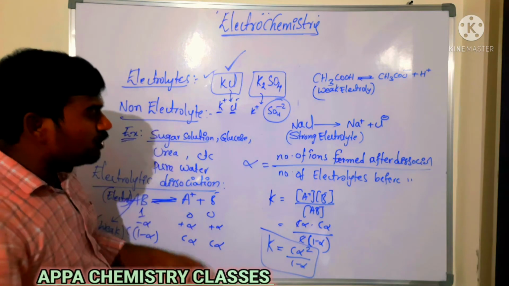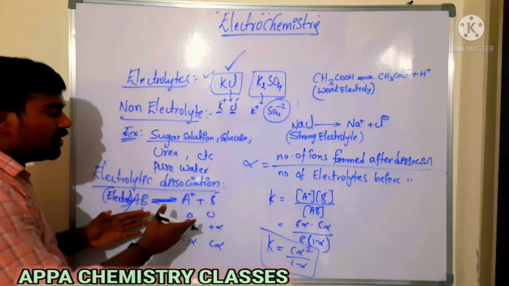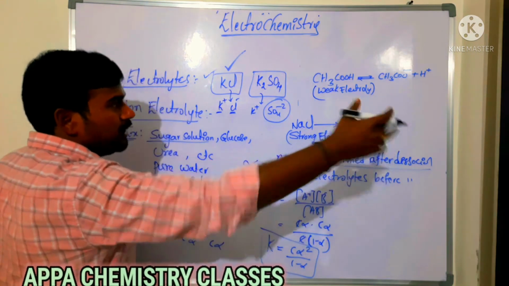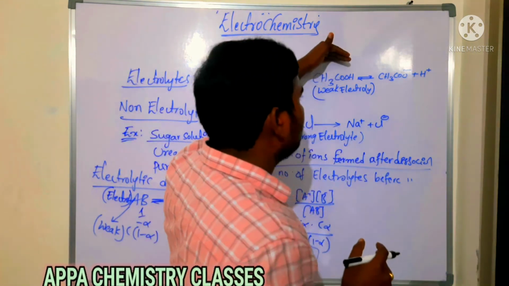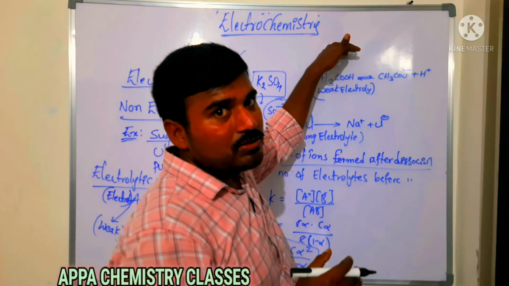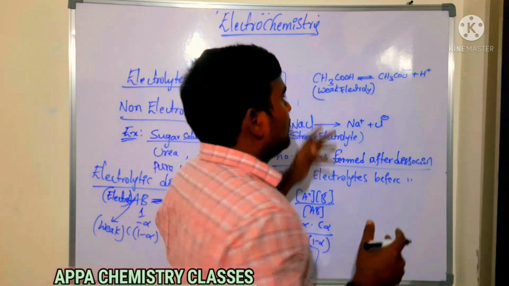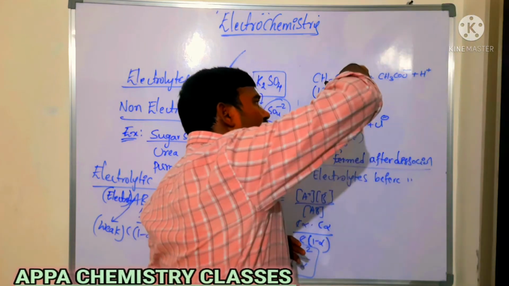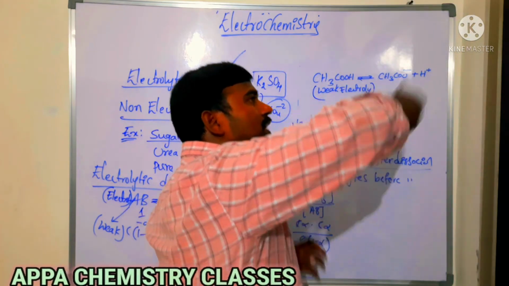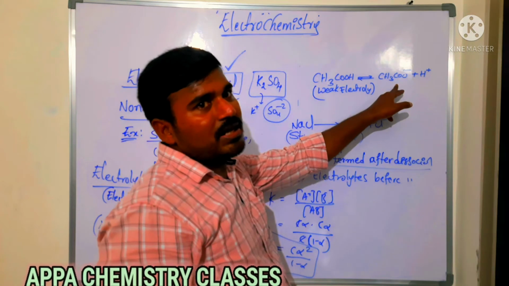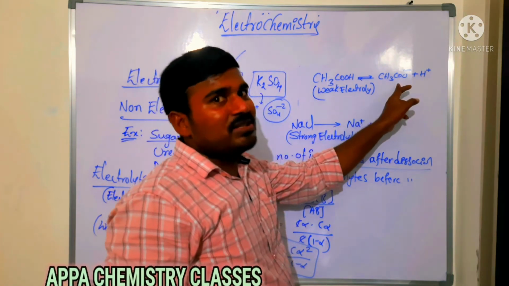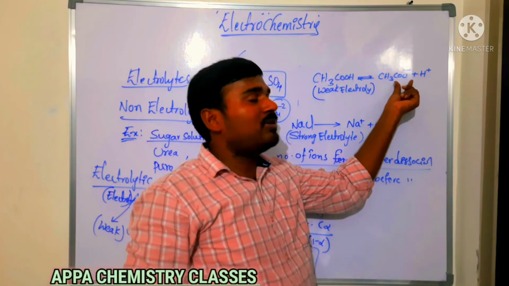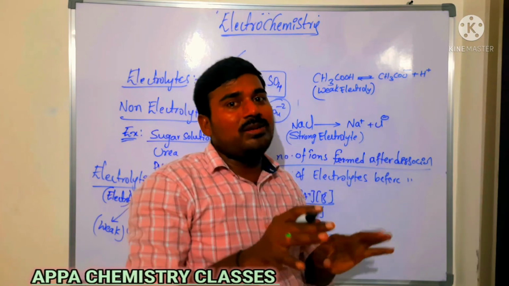Whenever you are adding more quantity of water, the formed ions will be separated by a large distance. For example, if you add an excess quantity of water to acetic acid, then what happens? Slight ionization, H plus ions are formed. When you add the excess water, those H plus ions are far from the acetate ion, so they do not combine with it, because the interionic attraction between the ions is decreased by dilution.